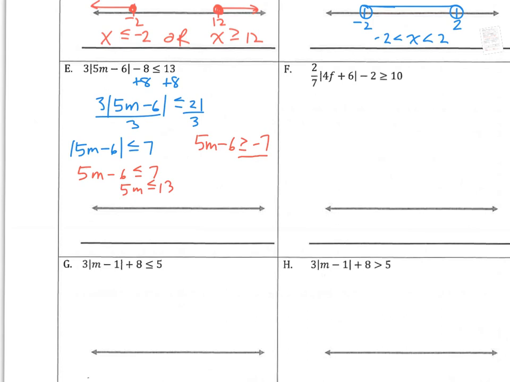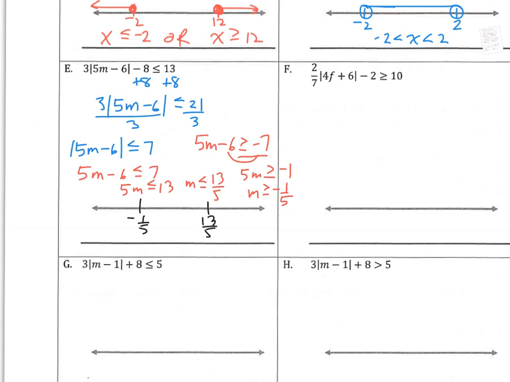Divide by 5, and now I've got m is less than or equal to 13/5. Over here, I'm going to add 6 and get 5m is greater than or equal to -1. Divide by 5, and m is greater than or equal to -1/5. Okay, so now I have -1/5 here on a number line. I have 13/5 here on a number line.